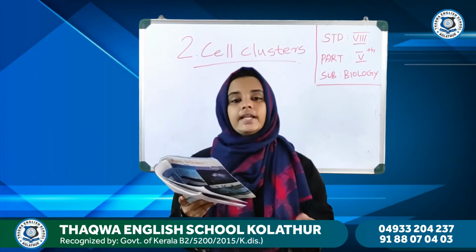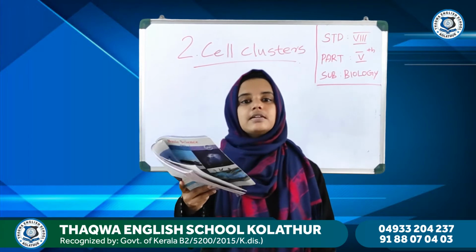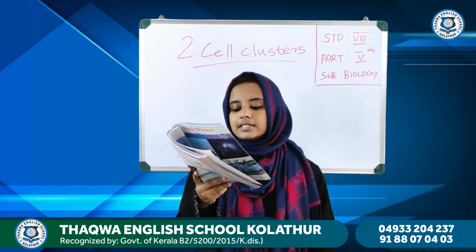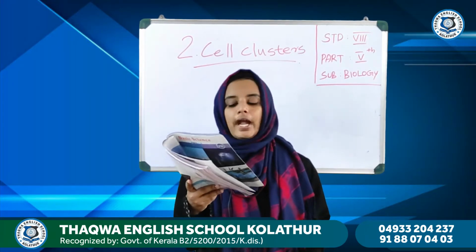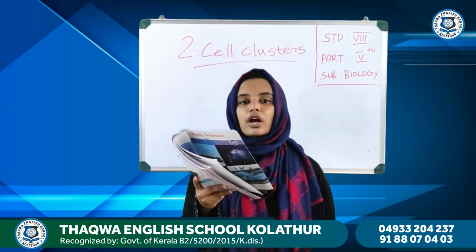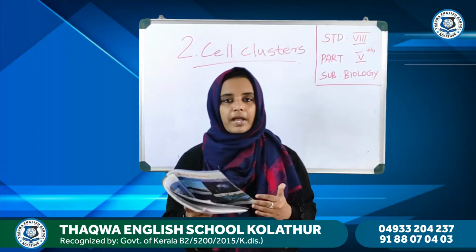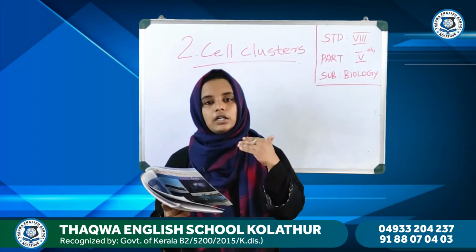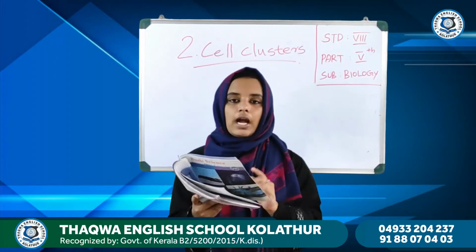Plants and animals are made up of cells, but the cells are different in structure and function. Cells in leaves are suitable for food preparation, and the cells seen in stems are capable of conduction of water and salt. So plants are also made up of cells, and in leaves and stems there are different types of cells.